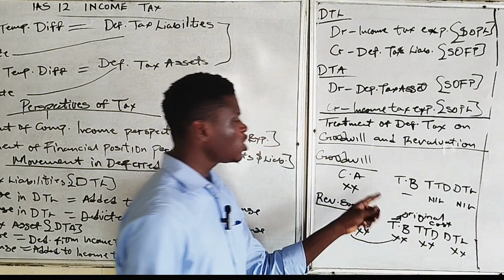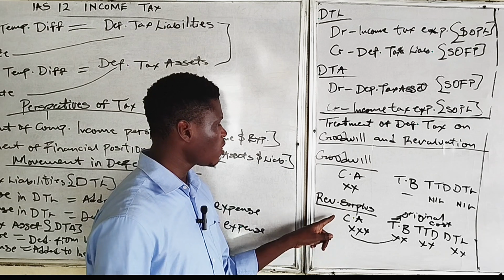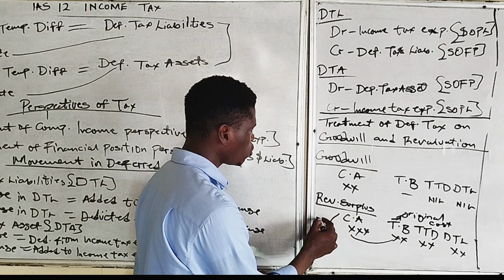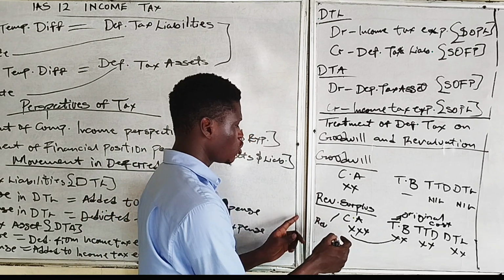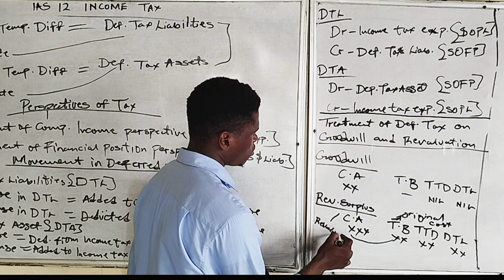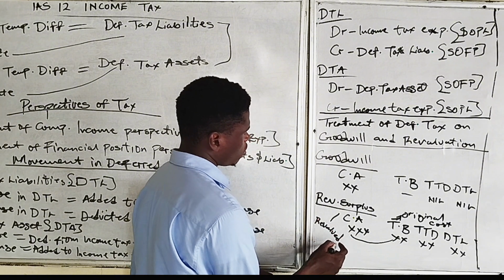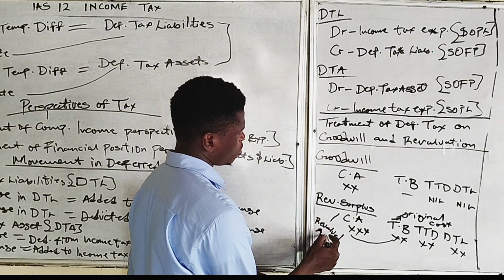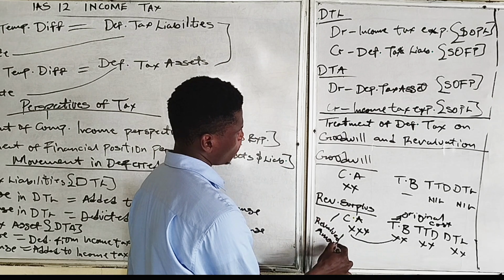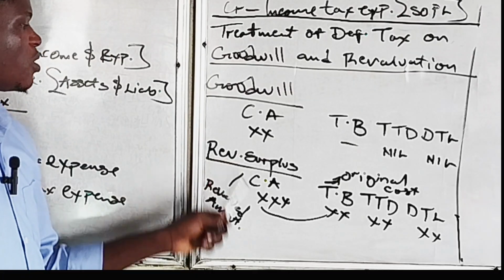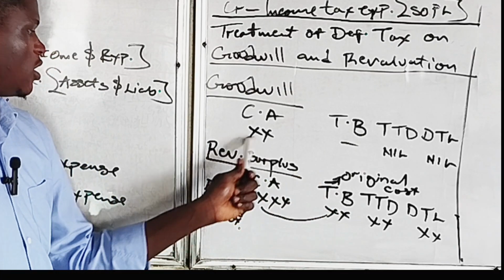So the tax base will only carry the original cost, while the carrying amount will include the revalued amount, which is the revaluation surplus. And it will be greater than the tax base because it's a surplus.